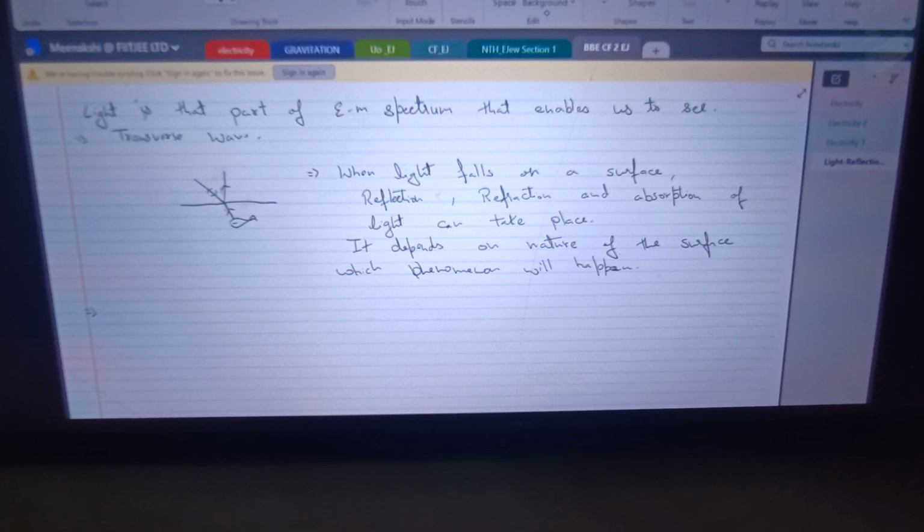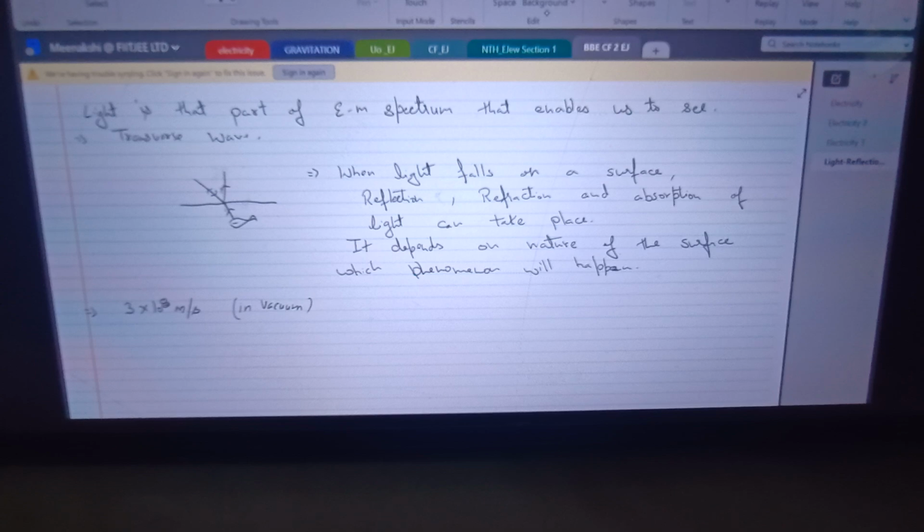Then we know that light travels with a speed of 3 into 10 raised to power 8 meter per second in vacuum, and this is the fastest speed. Sorry, it's 8 only. And all the wavelengths of light travel with the same speed.